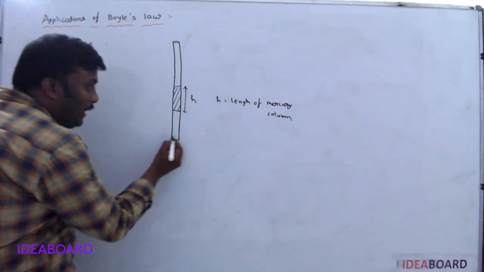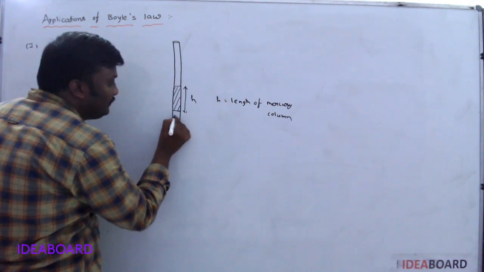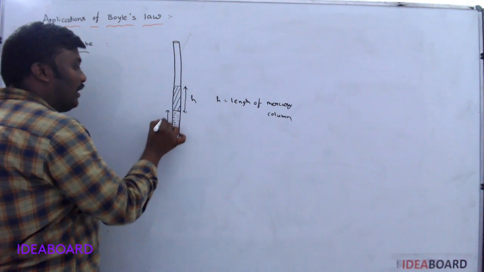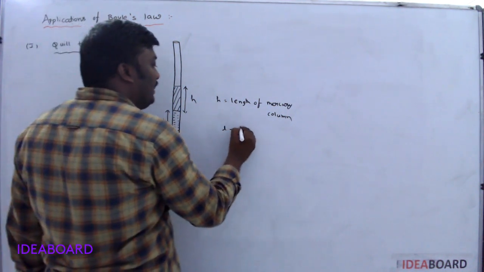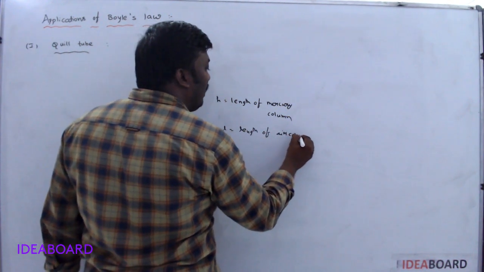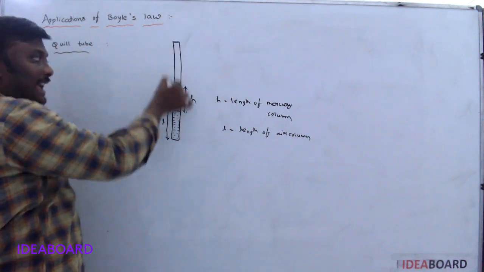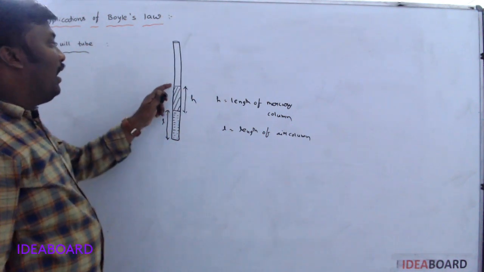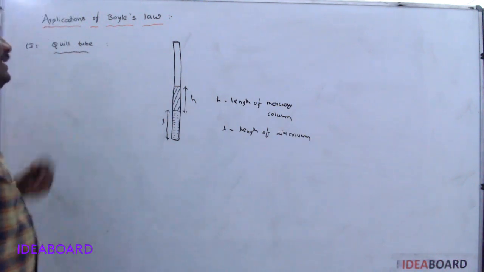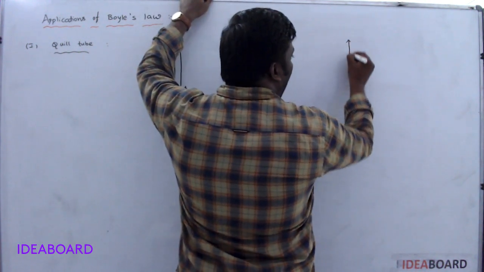And at the bottom we have the gas, air. So the air occupies a certain length. It is called L. L is the length of the air column. And on the upper side of the mercury column we always have atmospheric pressure acting. This is the quill tube. Now I am placing this quill tube at an angle.